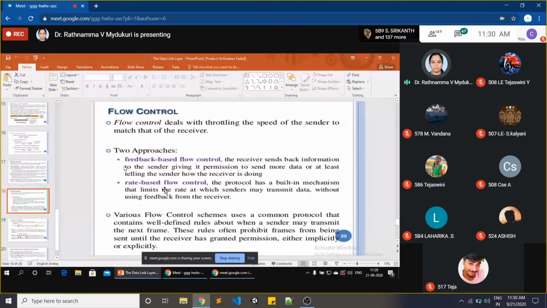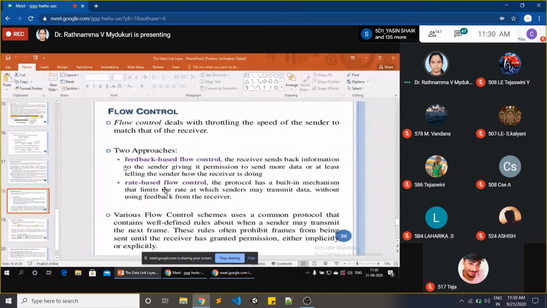So we have to check flow control in 2 ways: from the sender side and from the receiver side. Suppose the problem is at the sender side, we have to give feedback to the sender to slow down. According to rate based flow control, we have checked that the sender is sending data packets normally within the limit, but receivers are not receiving. That means the problem is at the receivers. Now the receiver's processor has to be changed. Here receiver means not people, but machines. So we have to change the process of the receiver. So this is called flow control.